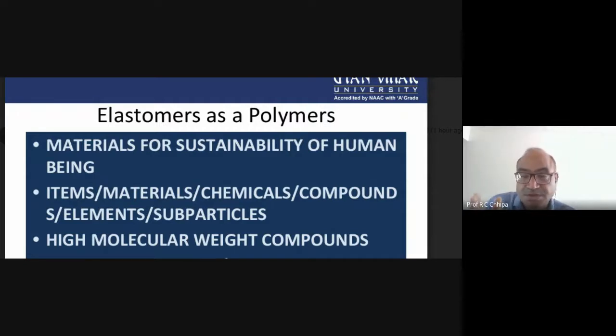A number of elastomers are available, not only rubber, which is the most important concern in our life because we are using the tire, the backbone of transportation.